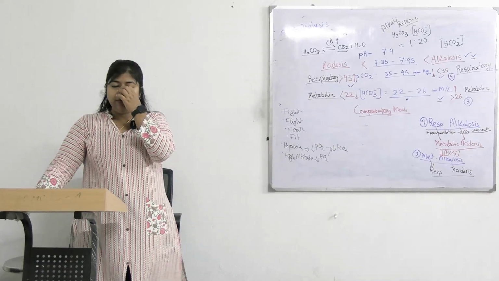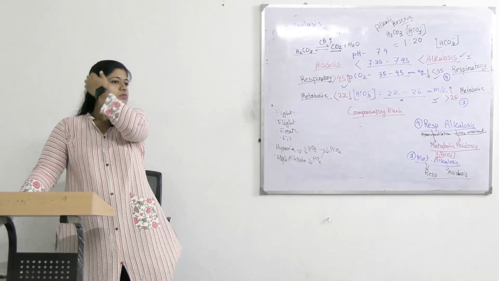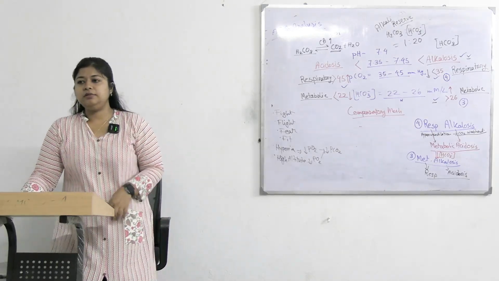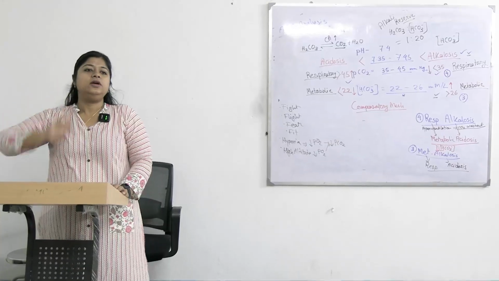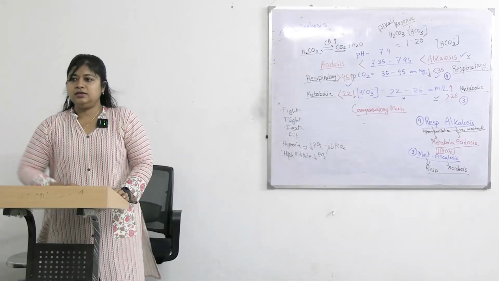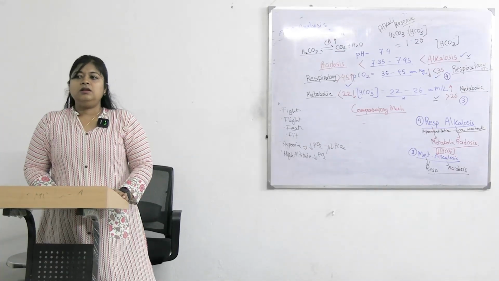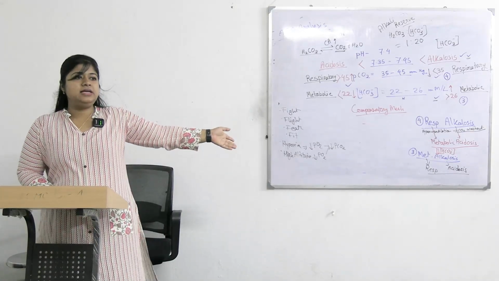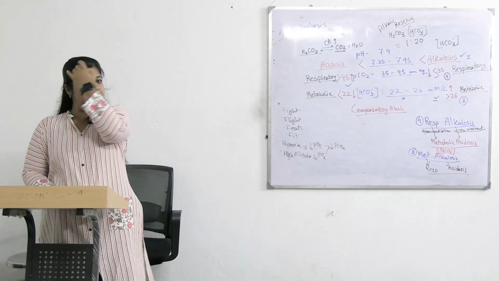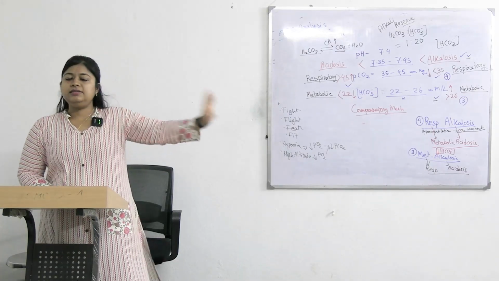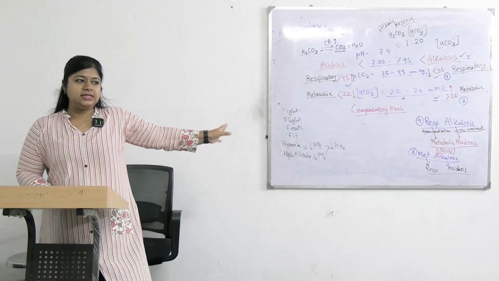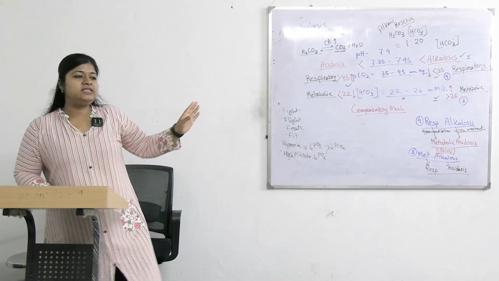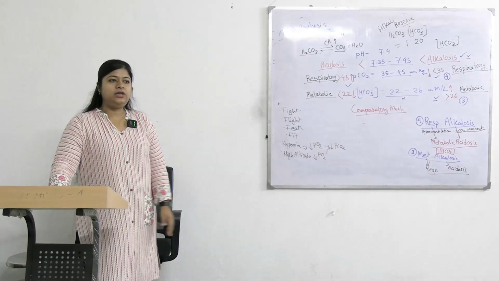Acha, so what will be your final diagnosis? How will you present this case diagnosis? This is a case of metabolic alkalosis with respiratory acidosis as compensatory mechanism, ঠিক আছে. And this respiratory acidosis part is not showing in the pH value.